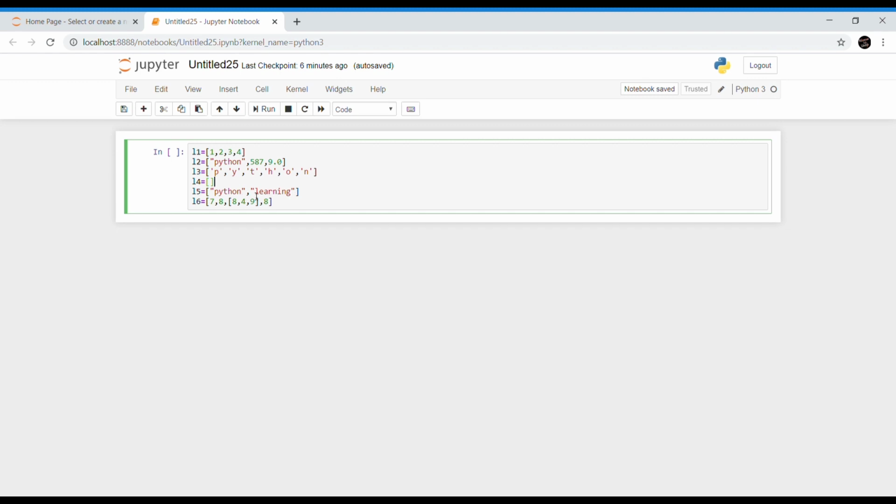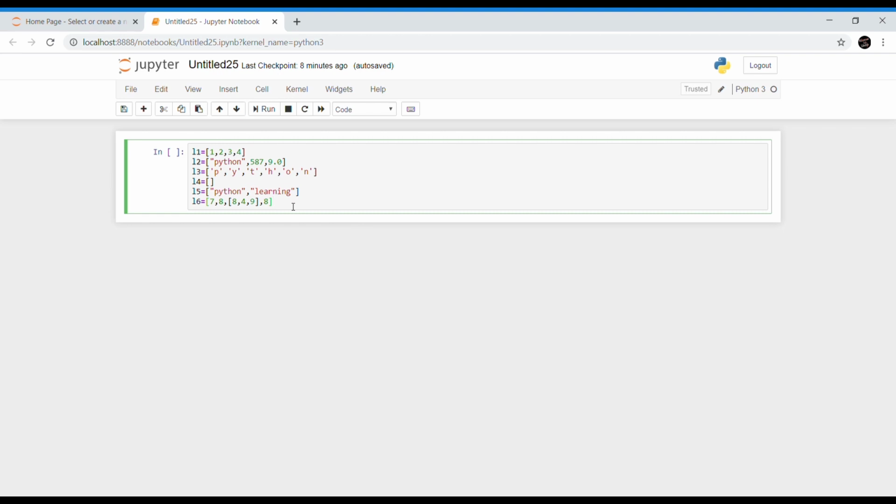List L5 is a list of strings. As we have already discussed, a list can contain another list as an element. So here we are containing this list 849 as an element of the bigger list.